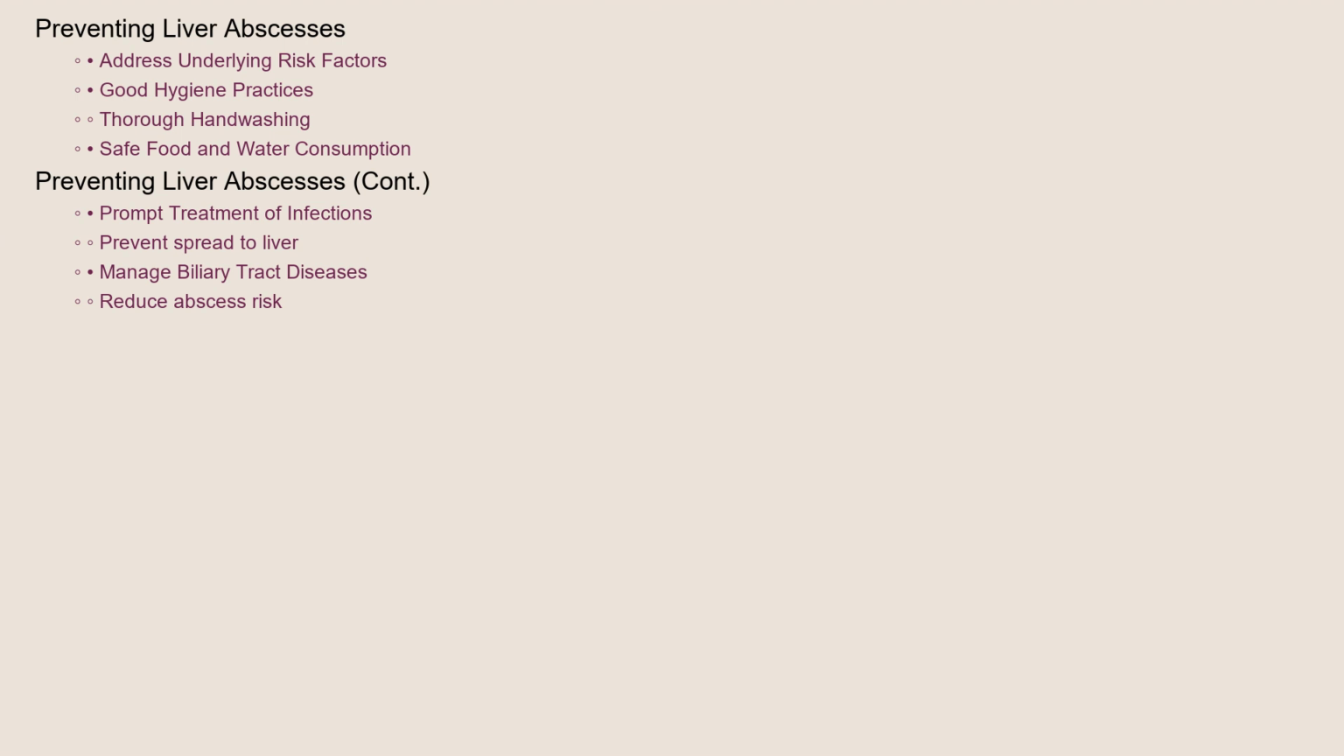Preventing liver abscesses involves addressing the underlying risk factors. Good hygiene practices, including thorough hand washing, are essential to prevent the spread of infections. Safe food and water consumption, especially when traveling to regions with poor sanitation, can prevent amoebic infections. Prompt treatment of infections elsewhere in the body can prevent them from spreading to the liver. For individuals with biliary tract diseases, managing those conditions effectively can reduce the risk of abscess formation.